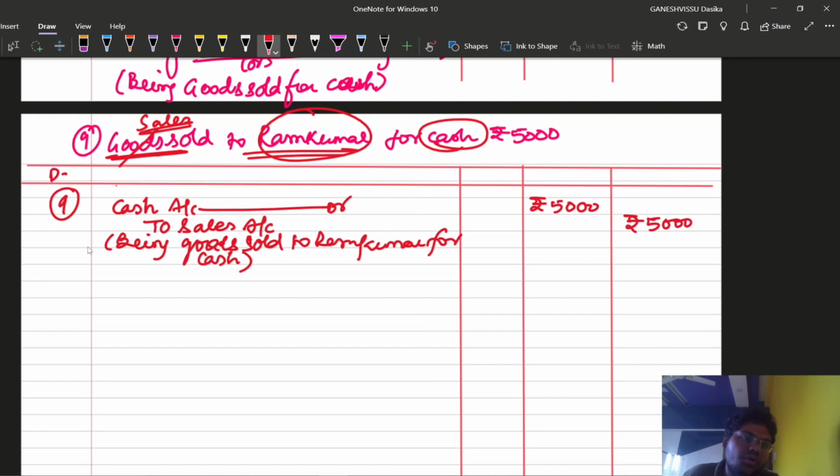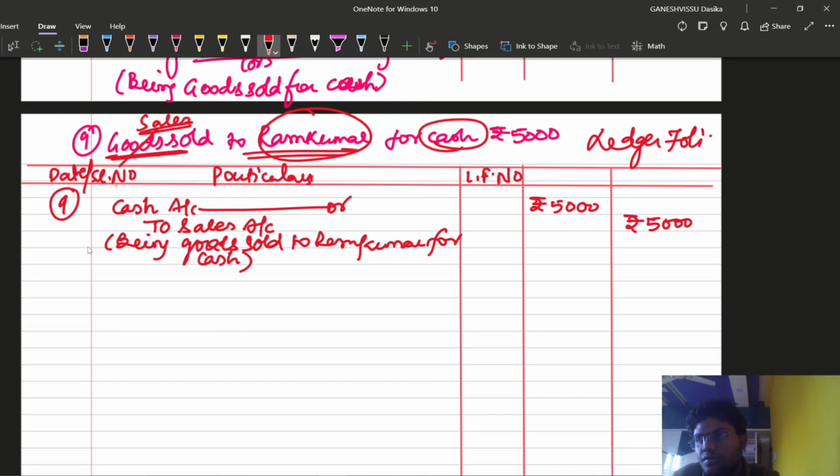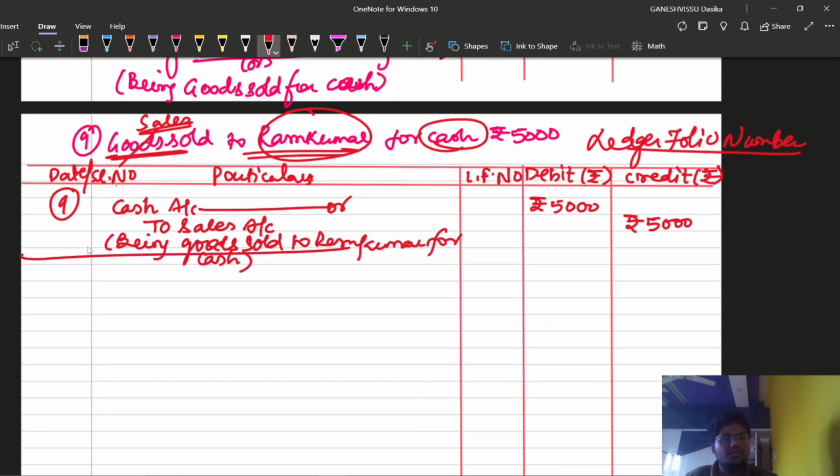And of course here the heading will be what? Same heading. Here we are going to write date or serial number and same particulars. This is the second column for particulars, whereby we are going to write out the journal entry. This is the LF number, ledger folio number. This is the debit column, debit rupees, and here credit rupees. We have completed our 9th transaction also.